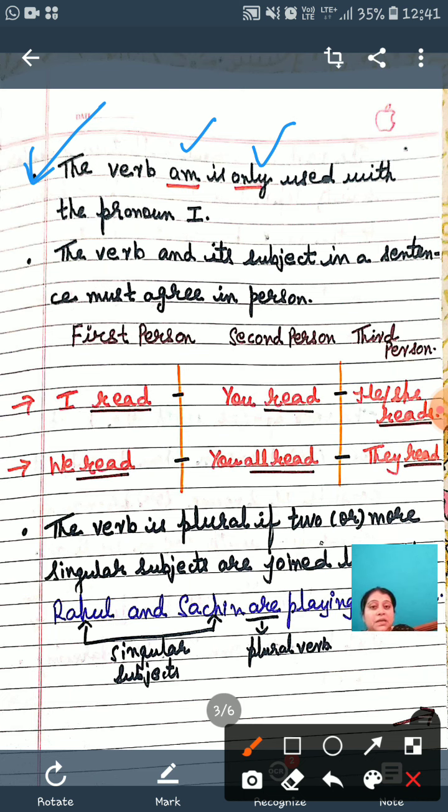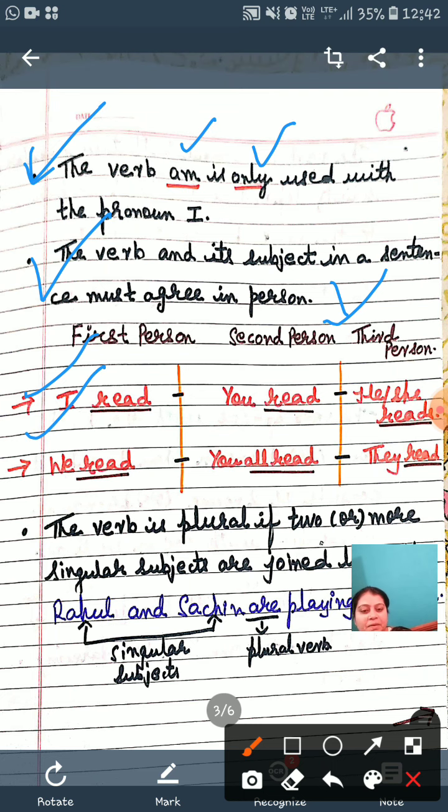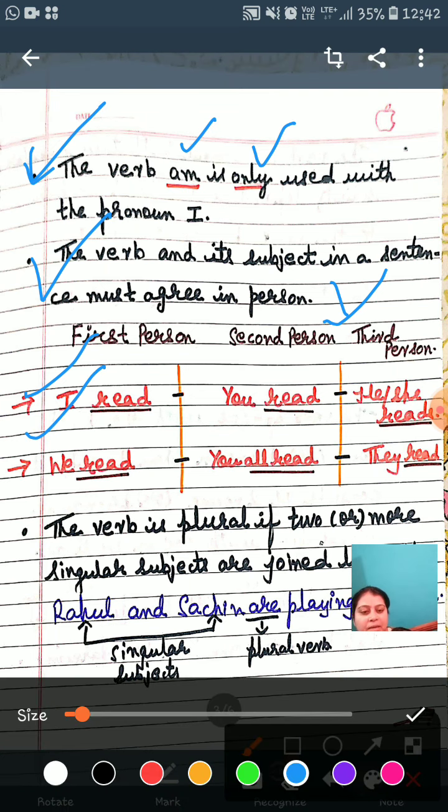Now, the next point. The verb and its subject in a sentence must agree in person. Which person am I talking about? For this, you have to see this table, which I have drawn: first person, second person, and third person. Now, in first person, I read.